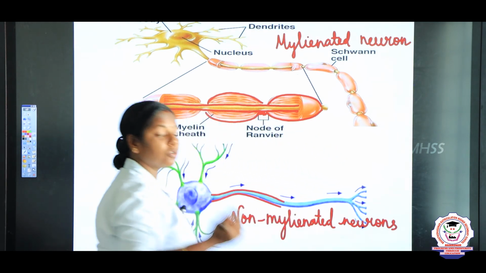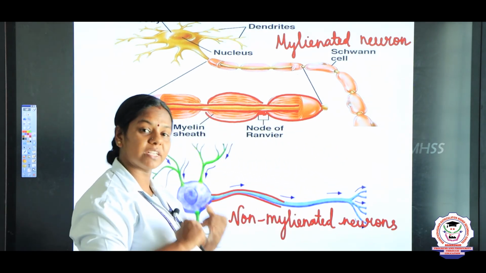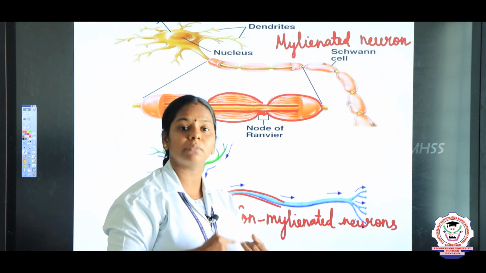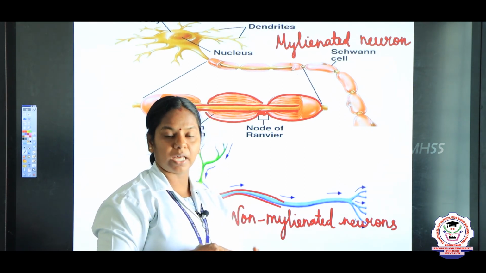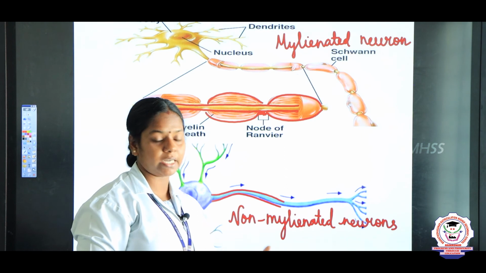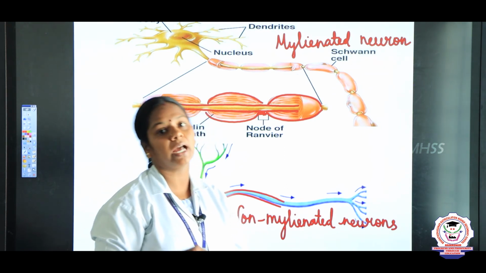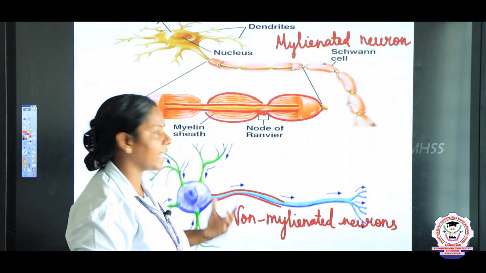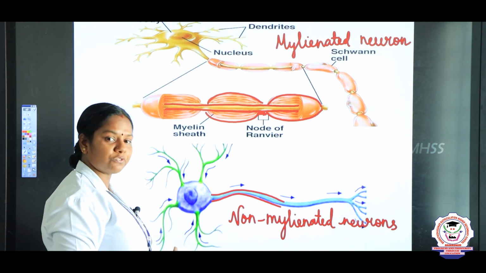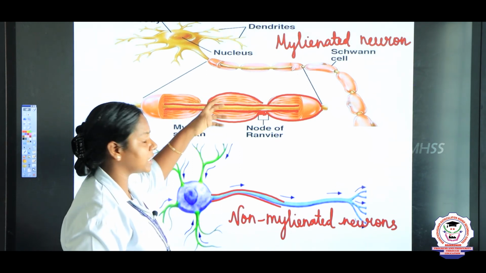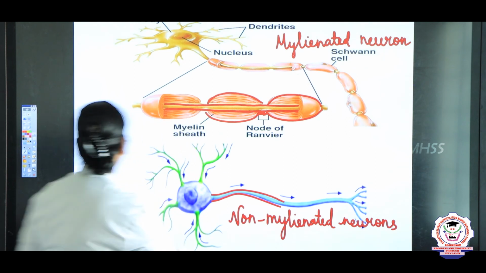So, we studied about the types of neurons. One is based on their structure as unipolar, bipolar and multipolar. Next we studied based on their function, sensory, association and motor neurons, and next based on the presence or absence of myelin sheath, myelinated and non-myelinated.